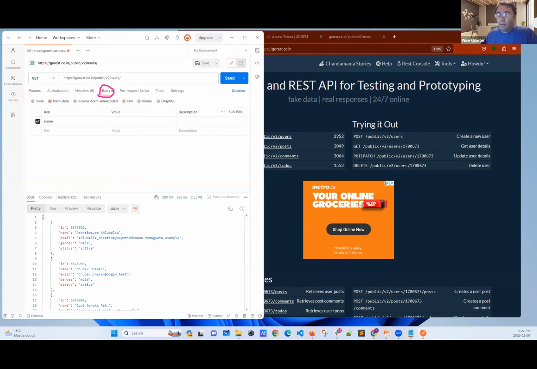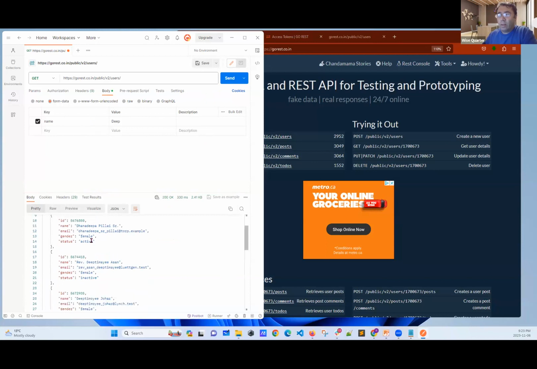But the difference between body and the parameters: when you add parameters, we were updating the URL. But when I use body, I don't see anything here. Now, let me show you. Let's go with deep. Copy this one and put it as a value. See, my friends, nothing changed on my URL. And still, I can send and fetch data.